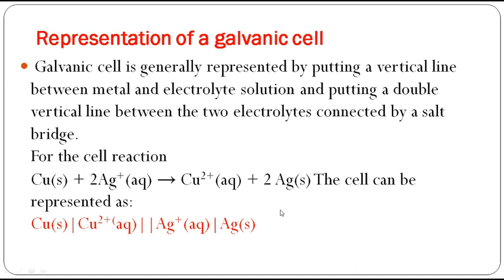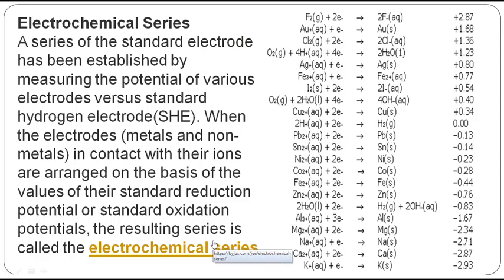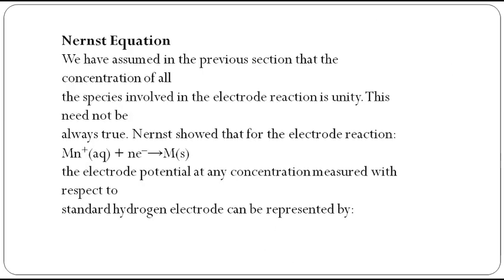Silver solid is placed in silver aqueous solution. So this is how a cell has to be represented. So got it? If I give you a reaction, you can write down the symbolic form of representing a galvanic cell. So this is your electrochemical series. Now you are aware of it.